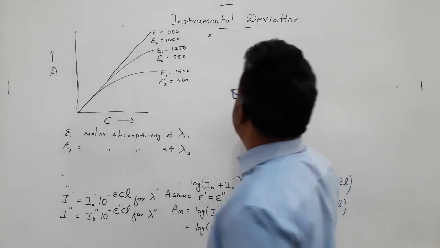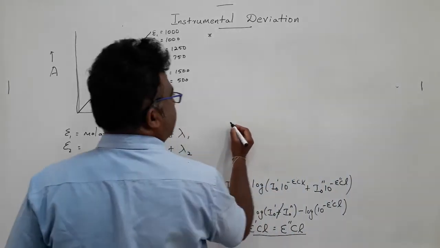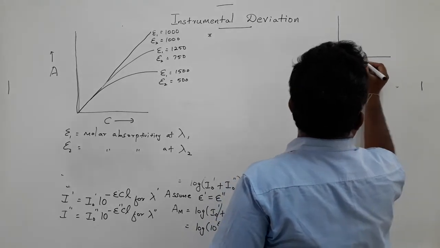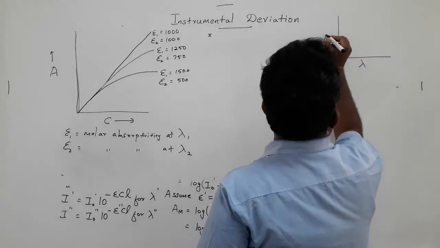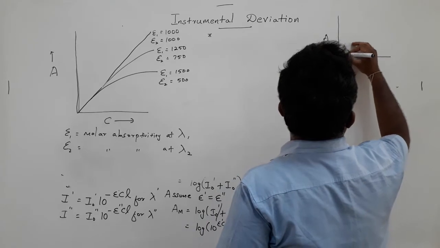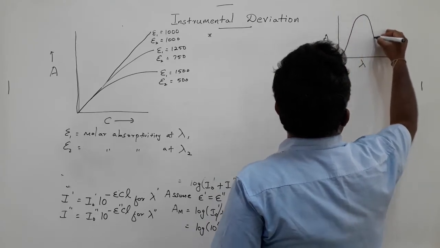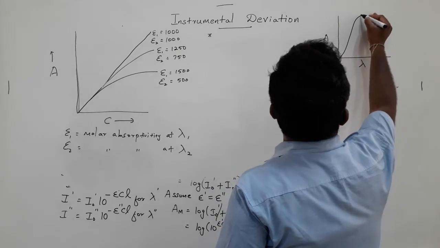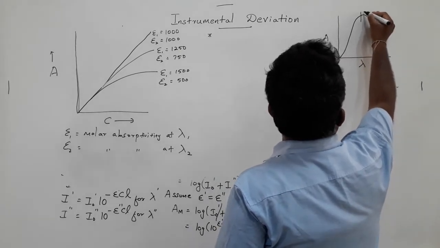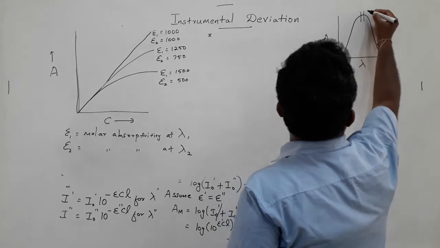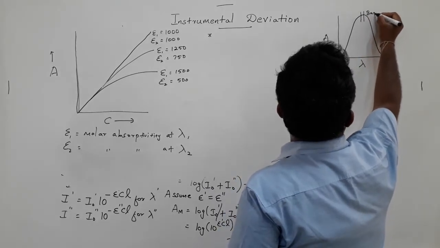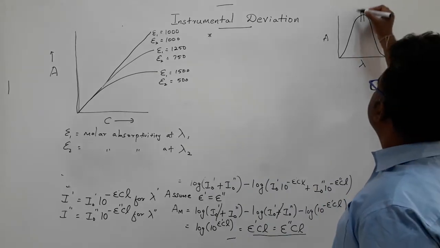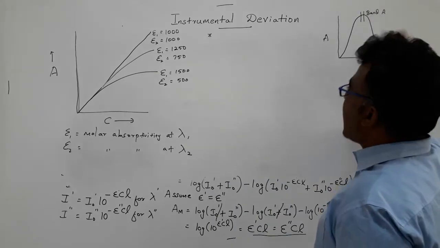For example, I can draw here, when you have a plot of lambda versus absorbance, an absorption spectrum, you can choose a wavelength measurement within this region, that means band A. If you choose the maximum wavelength of absorption, in this region, then what happened?